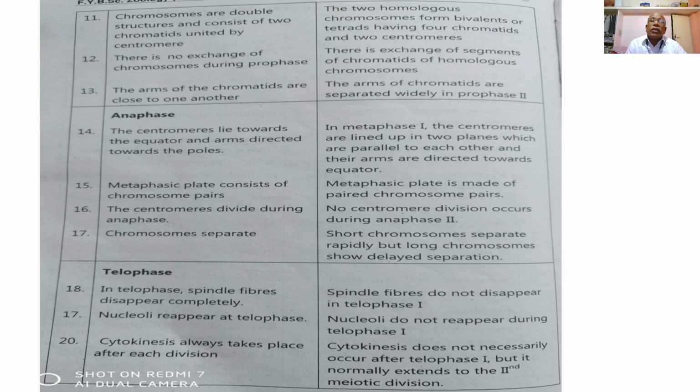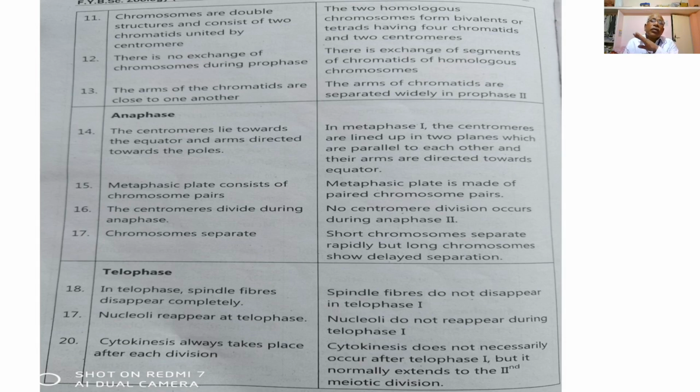So this is about the last chapter, cell division, where we have explained the cell cycle, then the significance of the cell cycle, the process of mitosis, significance of mitosis, then the process of meiosis, significance of meiosis, together with a brief account of mitosis and meiosis to explain the difference between them.